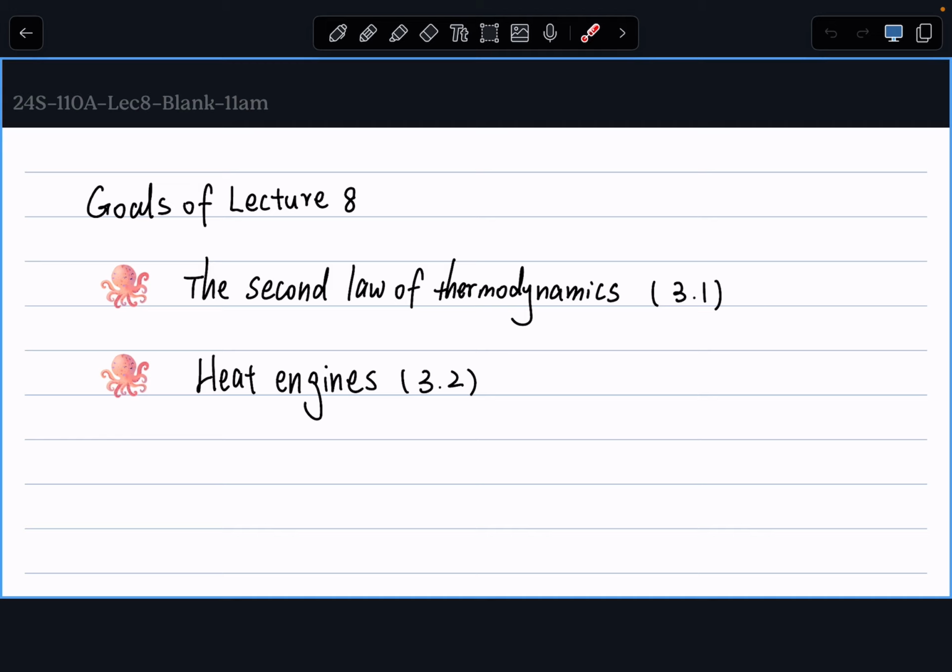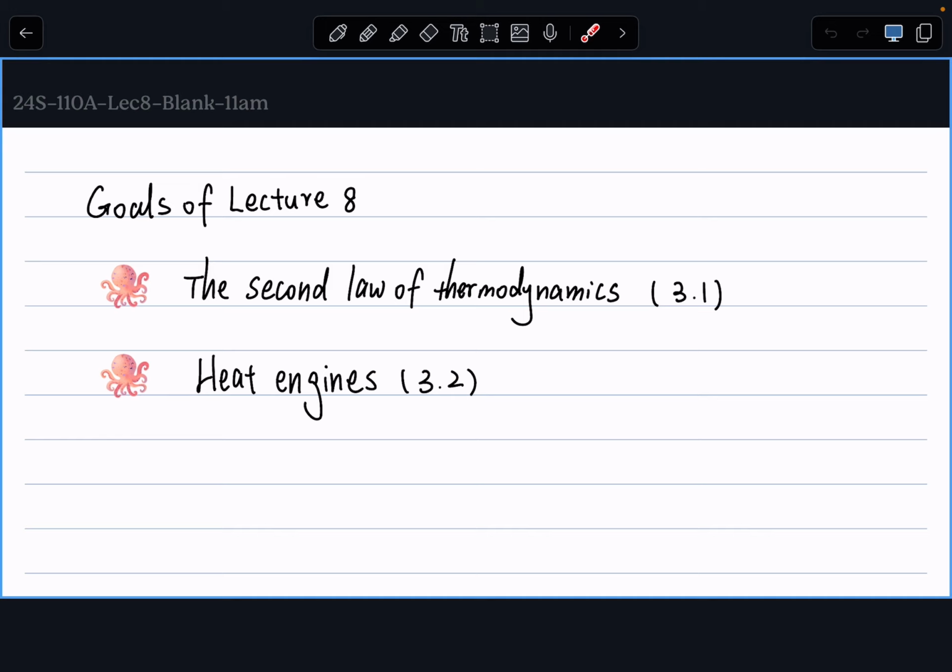All right. And later this lecture, we'll spend lots of time talking about heat engines and also cycles. We'll first talk about what a heat engine is and what defines its efficiency, and then we'll use the second law of thermodynamics to prove something called the Carnot principle, and then we'll look at the Carnot cycle.